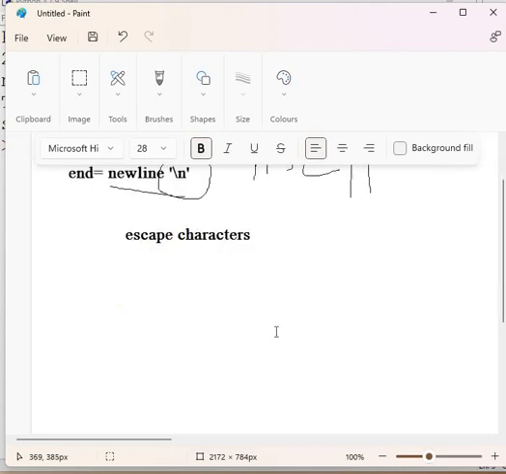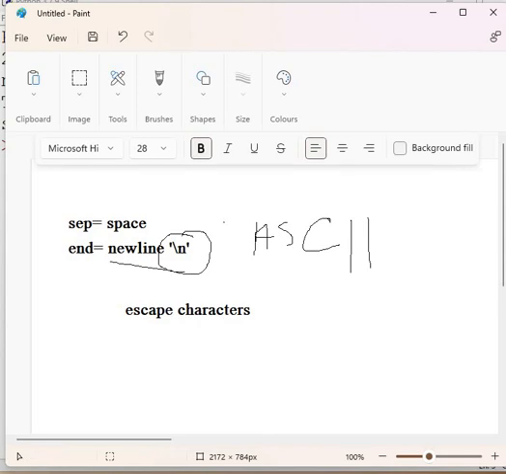So why am I telling you all of this? It's because when we are trying to work with ASCII art, there is usually a lot of use of backslashes. If a backslash has a specific meaning in Python, it will take up that meaning rather than being printed as such.